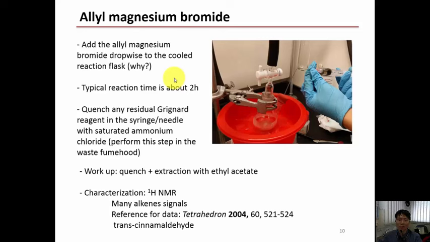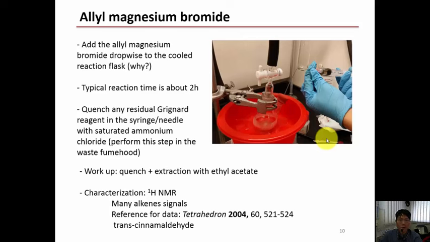So now, when we add the Grignard reagent, the reaction flask should be placed inside an ice bath, as the reaction is very exothermic and the massive heat involved is not dissipated quickly enough. It may decompose your compound. And after the addition, we need to remove the ice bath so that we can carry out the reaction itself at RTP, room temperature and pressure.